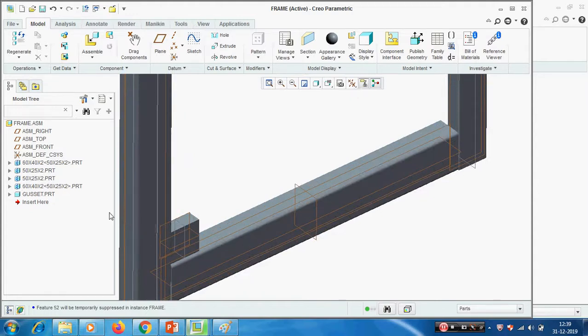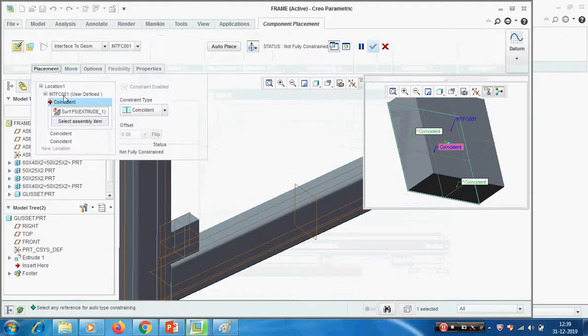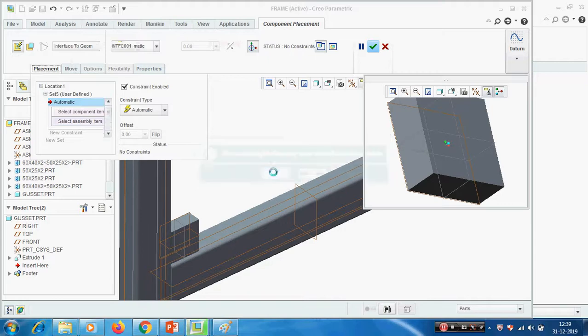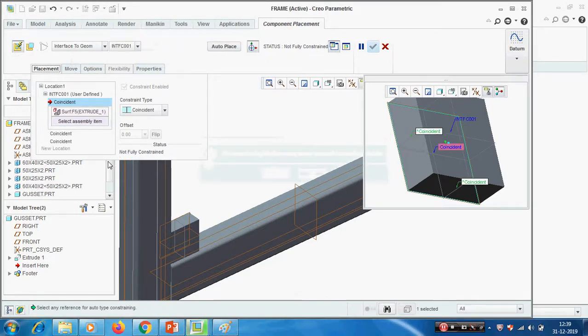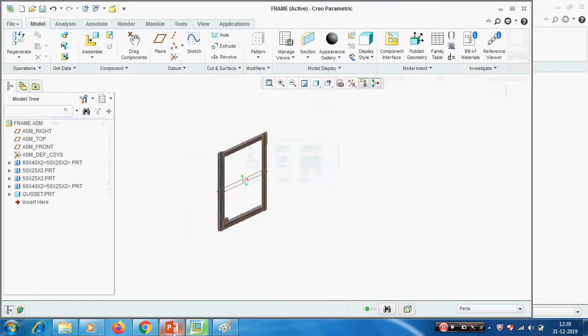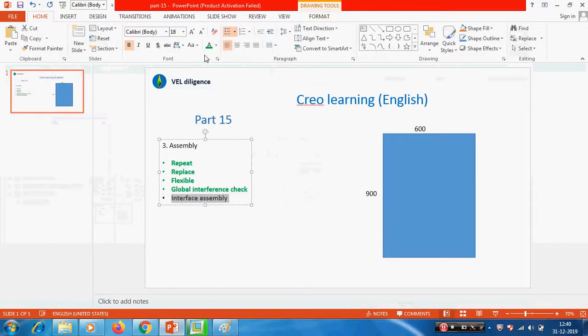Okay, whenever we are choosing this component, see, component assembly, asset, it automatically takes all the constraints. This is the predefined one. If you want to place manually, we have to pick this one. If we pick this, we can get the predefined constraint. Okay, this is called interface. Okay, now we have seen all the things. Interface. Okay, thank you.